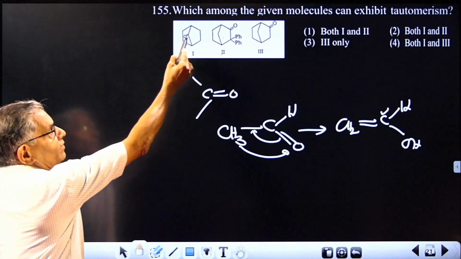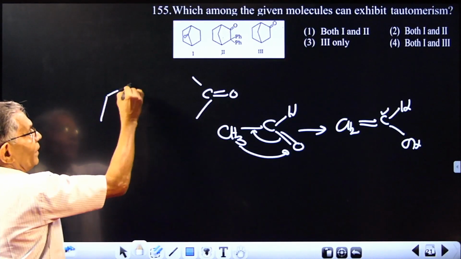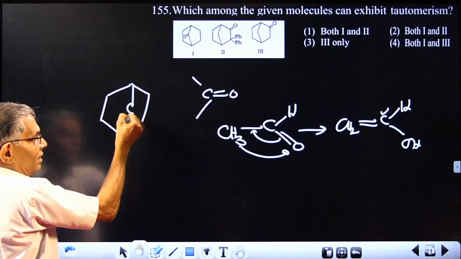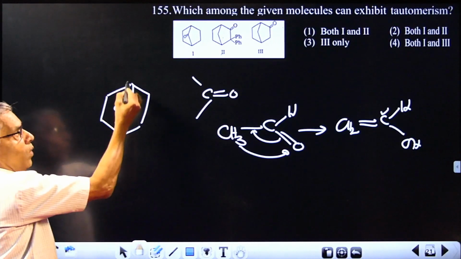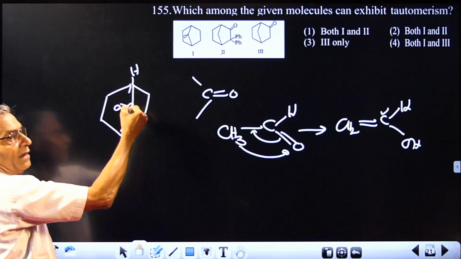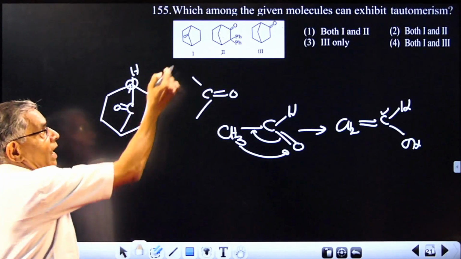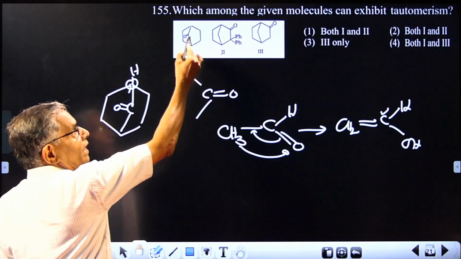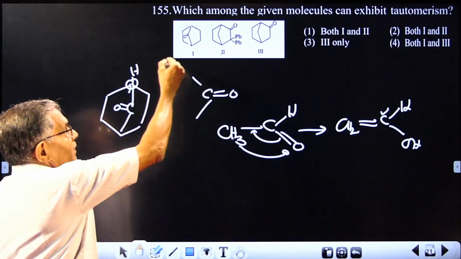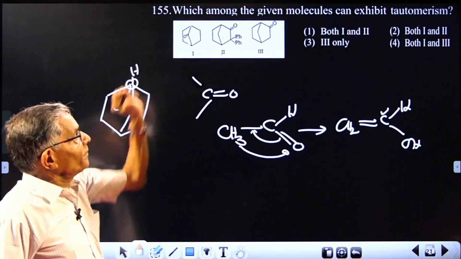So what will happen if this undergoes tautomerism? The structure is like this. It has got a CO arranged like this. One proton is ready there, but if the proton is transferred here, there will be a double bond coming over there, and this carbon has to assume a planar structure, which is not possible. Either this carbon or this carbon will have this double bond attached. Once it has a double bond attached, it should be planar, but the geometry of the molecule does not allow planarity. So tautomerism is not possible.